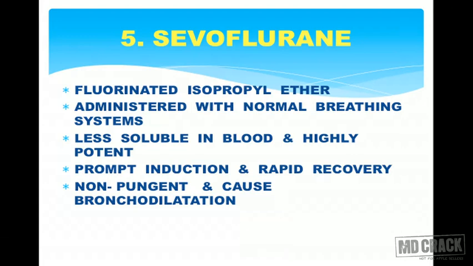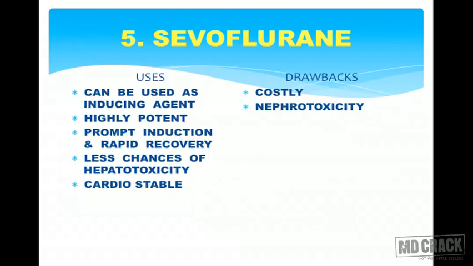So again, coming back to chemical structure, it's a fluorinated isopropyl ether. It is administered with normal breathing systems. It is less soluble in blood and highly potent. Prompt induction and rapid recovery is the major thing that distinguishes sevoflurane from others. It has got non-pungent smell and causes bronchodilation. Now, what are the uses? It can be used as an induction agent, just as I said before, because it has got non-pungent smell.